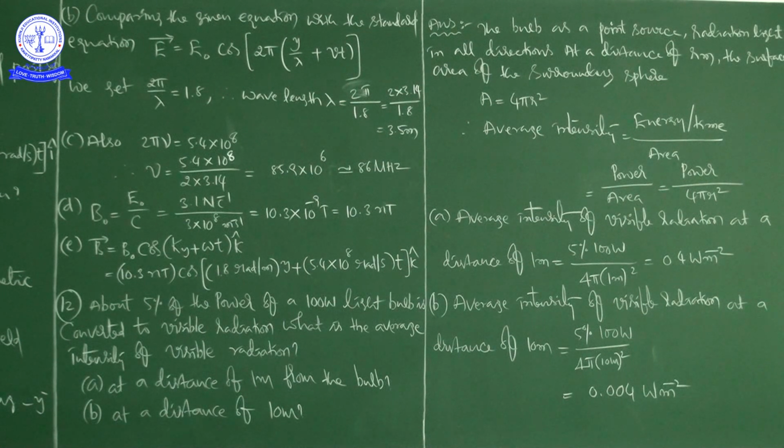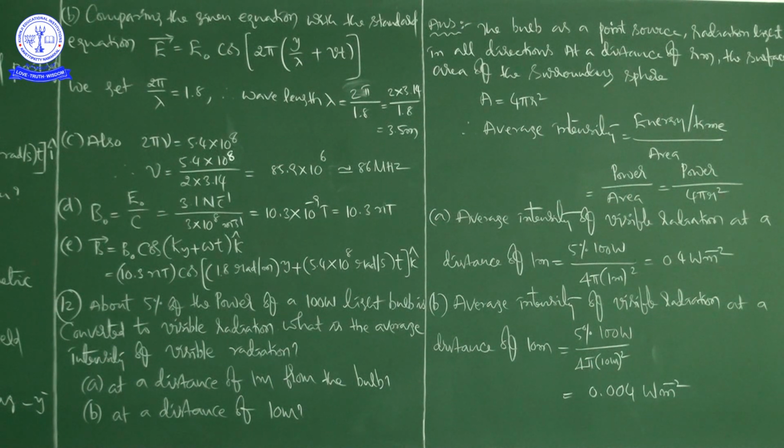So that application is related to this problem. About 5% of the power, not the total power, right? About 5% of the power of a 100 watt light bulb is converted to visible radiation. What is the average intensity of visible radiation at a distance of 1 meter from the bulb and at a distance of 10 meters? Okay, right. Now see here, first see the answer.